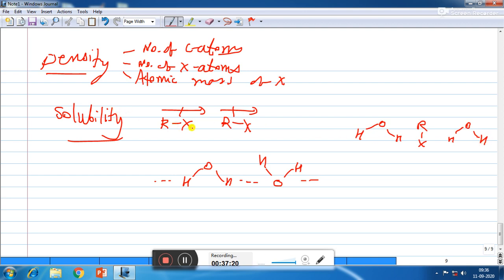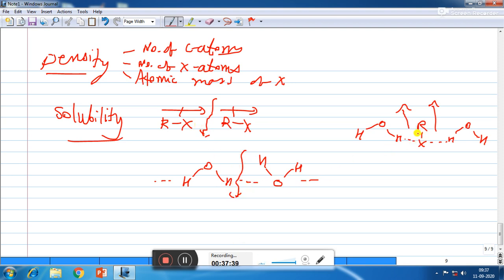So here we will see that in order to form a new bond between water and haloalkanes, the energy released will be less. But in order to break old bonds between haloalkanes as well as between water and water, it requires more energy.